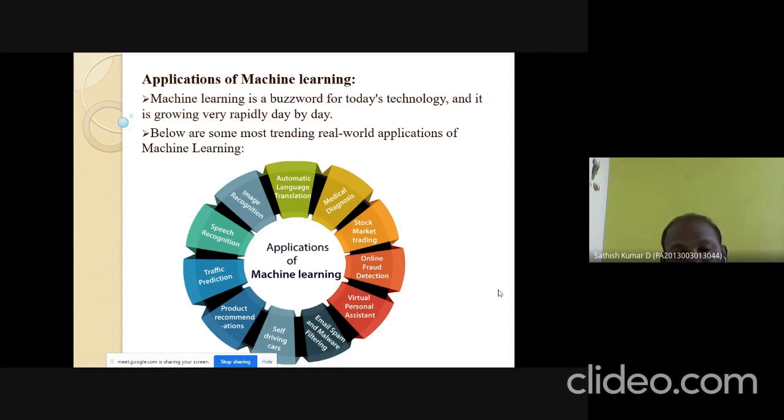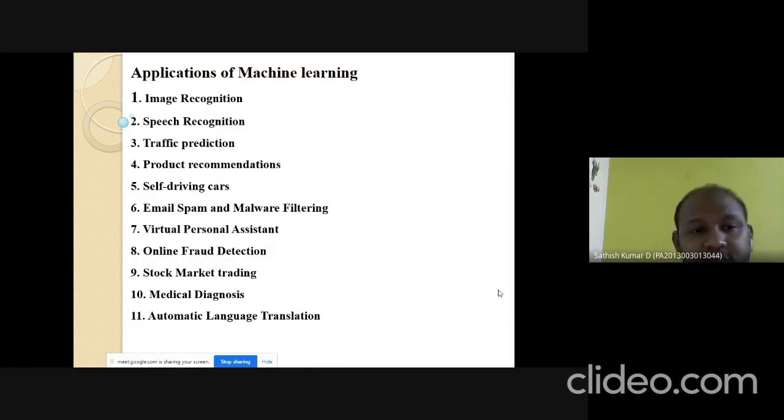The first one is image processing. Nowadays, with the help of an image recognition system, we can identify images. It's very useful in the medical field. We can classify images. For example, if you want to find images related to a particular disease, it can easily find the disease based on the image. That is very useful in the medical field. In the agricultural field also, we can classify leaf diseases, etc.